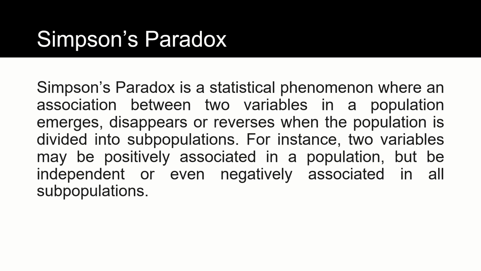So overall, this problem is called Simpson's paradox. Simpson's paradox is when your data shows a pattern in the aggregated data, but when you check the disaggregated data, you will notice that the pattern is the opposite, right? It disappears, it reverses. So you gotta be careful because you can make a wrong conclusion based on the aggregated data. This is not going to happen always. But Simpson's paradox is just a warning to show you not to trust just the aggregated data. You need to look at the details before you make a decision, right? So that's the whole idea of this concept.